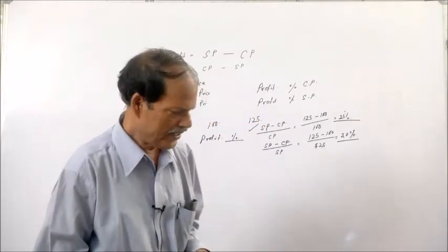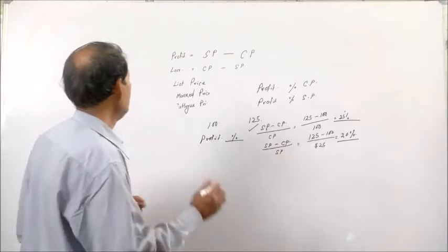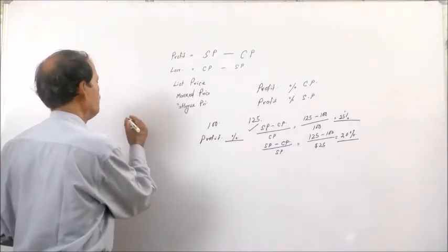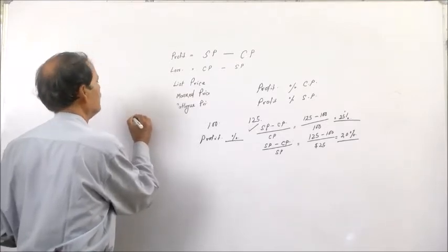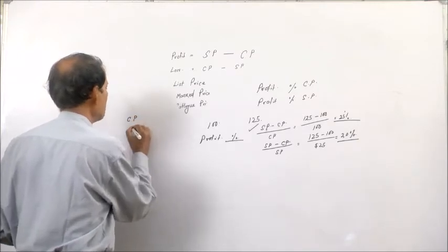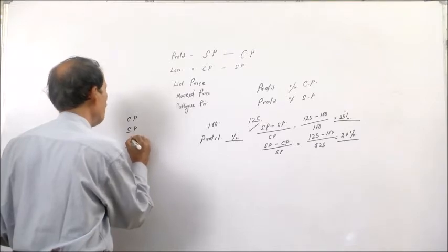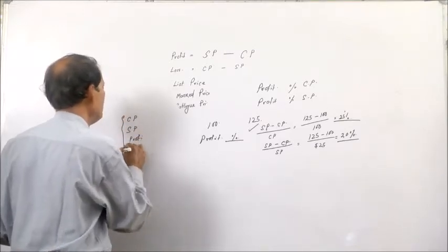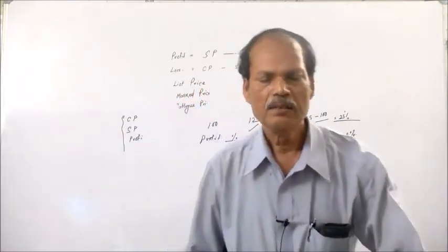Now in your business mathematics, you will come across problems involving finding out sometimes the cost price, sometimes the sales price, sometimes the profit, and all those things. These are the variables involved: cost price, sales price and profit.